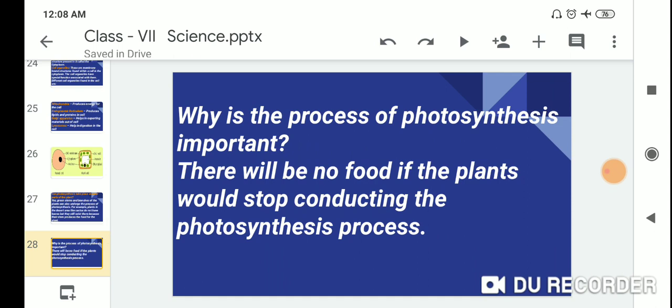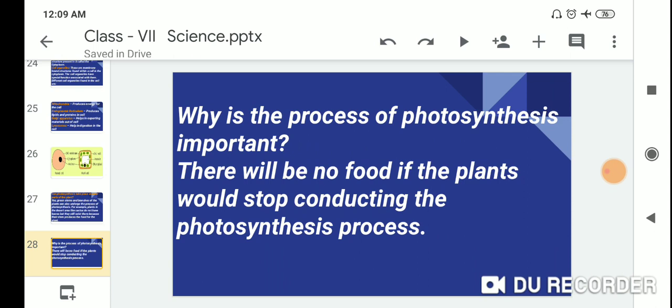Why is the process of photosynthesis important? Dear students, there will be no food if the plants stop conducting the photosynthesis process.